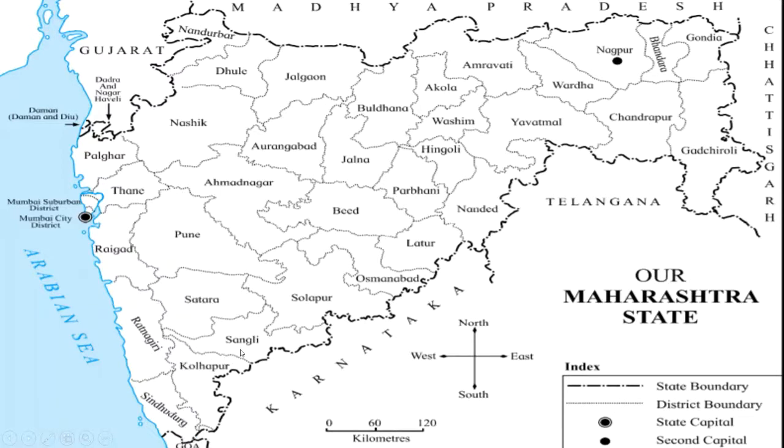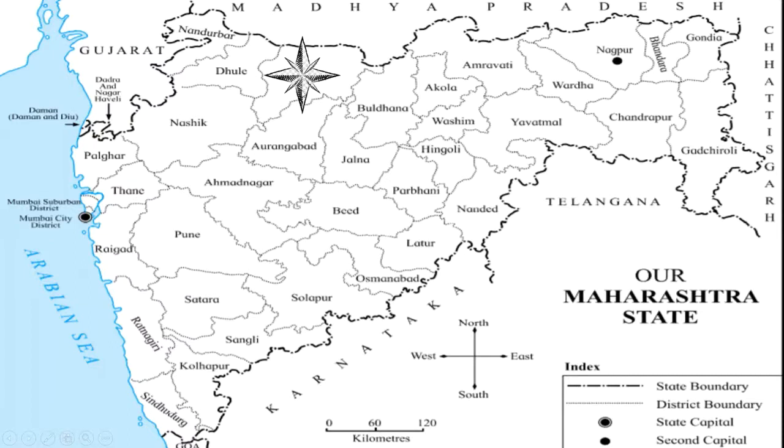Now let's put this compass rose on another district and see which other districts lie. Let's put the compass rose on Jalgaon and we're going to see what places are listed to the main directions and sub-directions. So, to the north of Jalgaon lies Madhya Pradesh. Now, Madhya Pradesh is a state just like Maharashtra state.